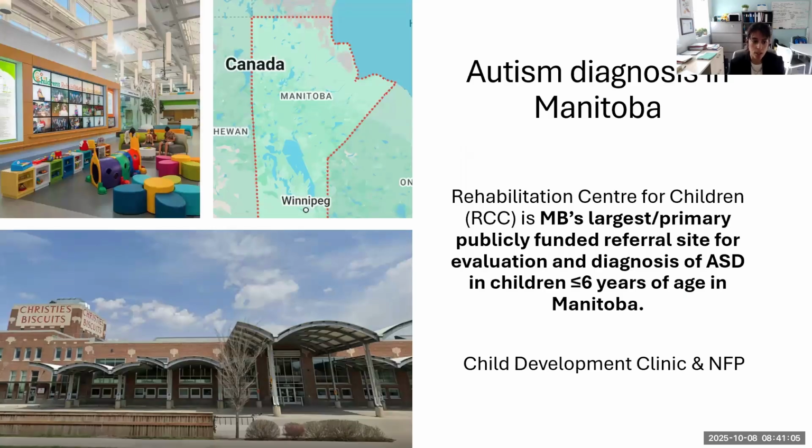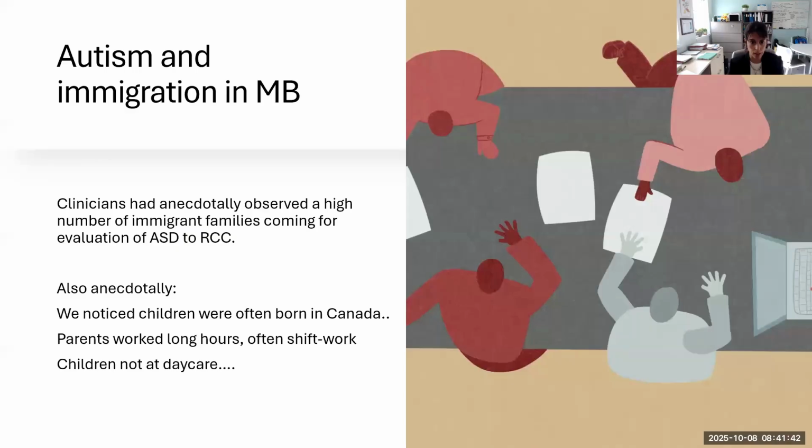So how do we approach the diagnosis of autism in Manitoba? What happens in our province? Manitoba has a very centralized approach for autism diagnosis. The Rehabilitation Centre for Children is located in Winnipeg. It's the largest, primary, and only publicly funded site for evaluation of children up to the age of 6 years who have developmental delays or who are found to be at risk for a diagnosis of autism. Children are assessed and diagnosed through the Child Development Clinic and the Neonatal Follow-up Program. It's a very centralized approach. Children have to be diagnosed in our center and some of the satellite clinics, but all the information travels back to the RCC located in Winnipeg.